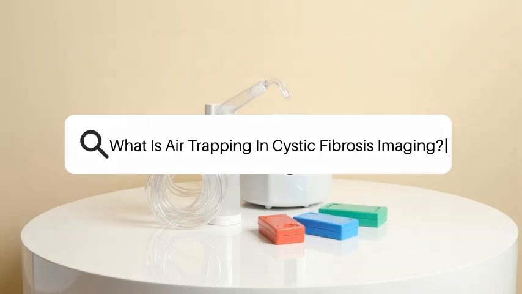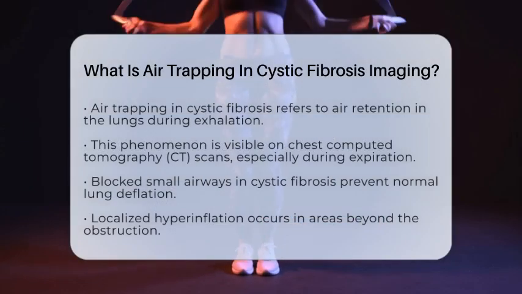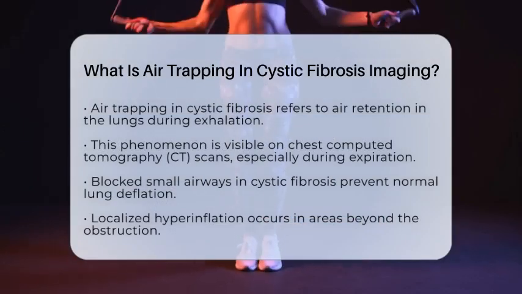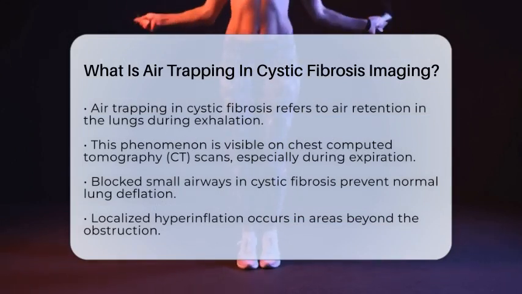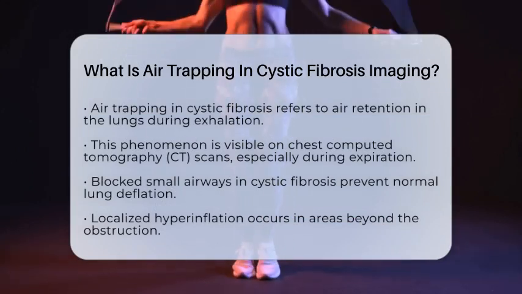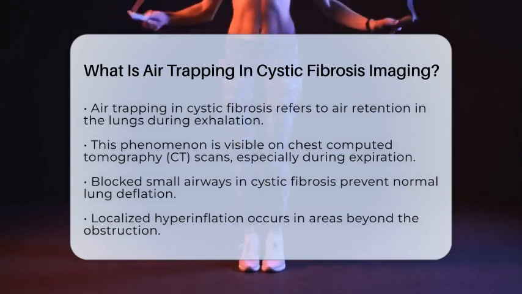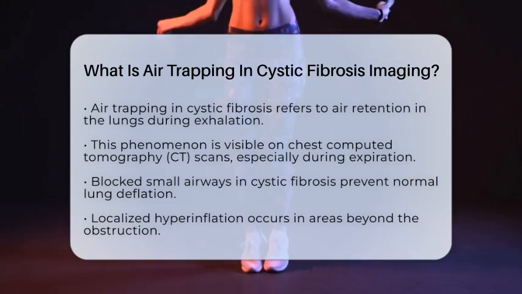What is air trapping in cystic fibrosis imaging? Air trapping in cystic fibrosis imaging refers to the retention of air in certain parts of the lungs during the process of breathing out. This phenomenon is visible on chest computed tomography scans, particularly during expiration.